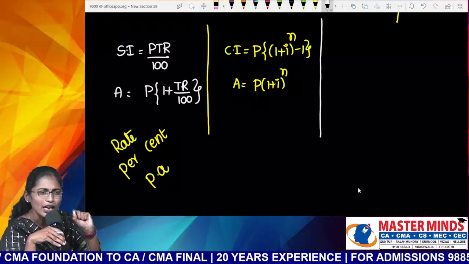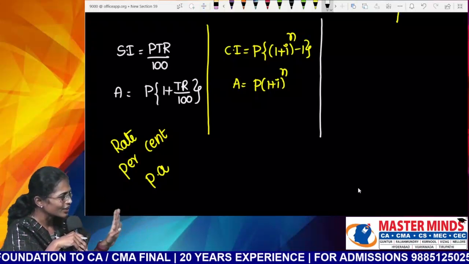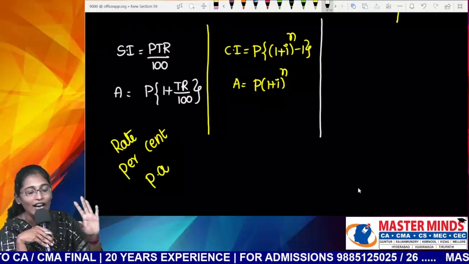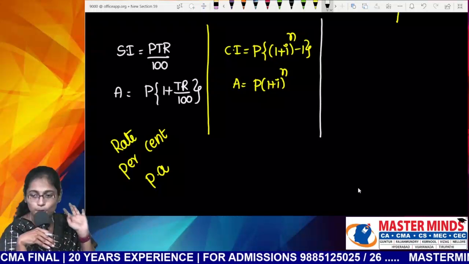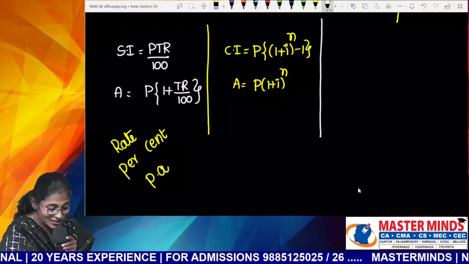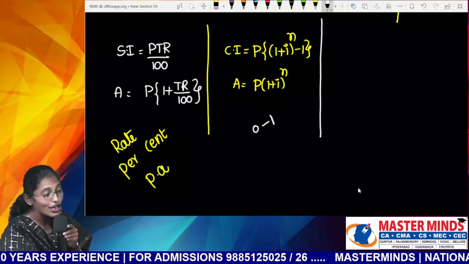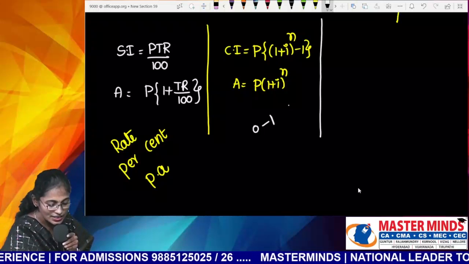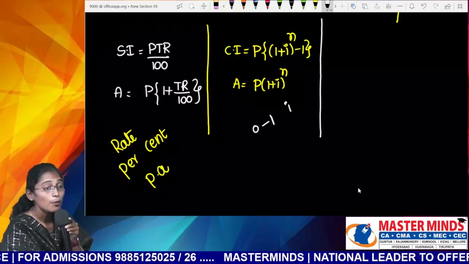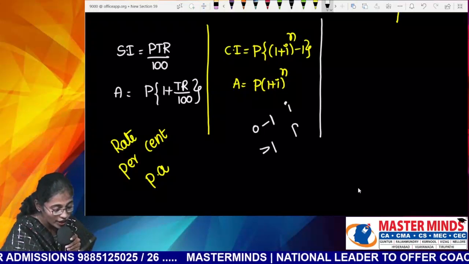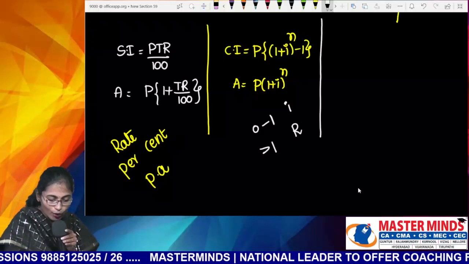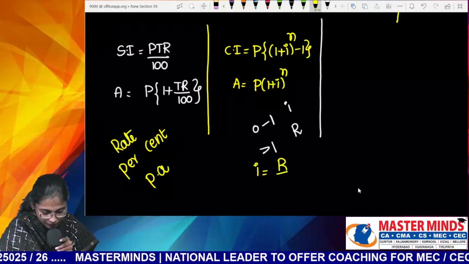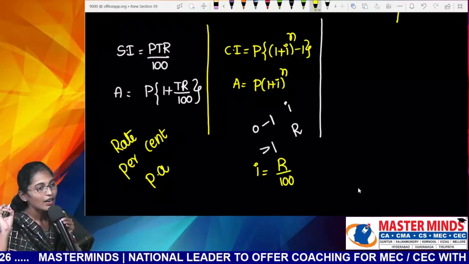Nana, sometimes he'll ask you to calculate the rate. But we don't know whether we need to calculate R or I. In such a case, look at your options. If your options lie between 0 to 1, meaning decimal values, it is nothing but I. If your options look like more than 1, you need to calculate R. What is the relation between I and R, Nana? I equals R by 100.